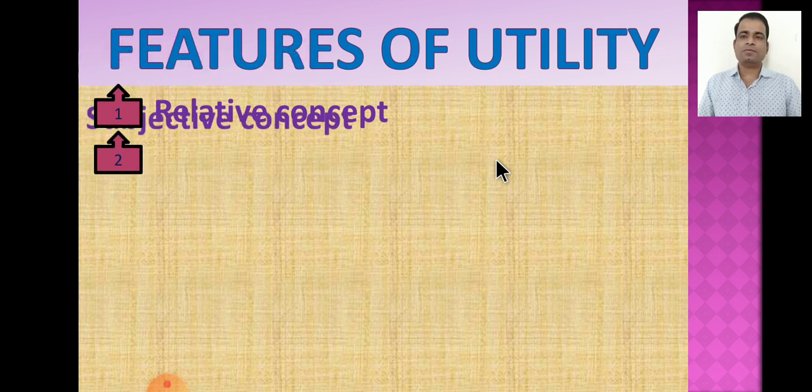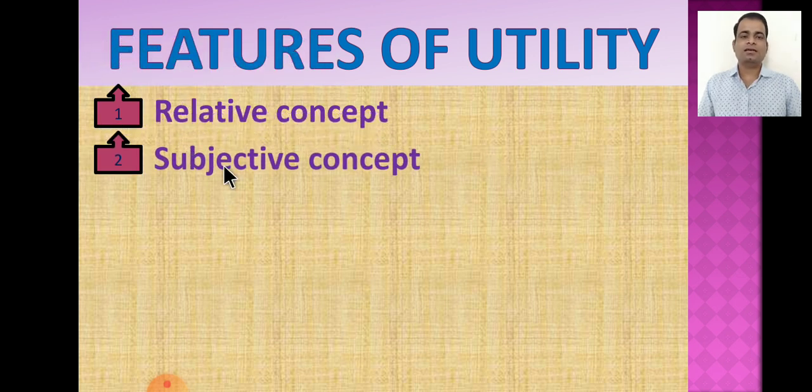Then the second feature of utility is that it is a subjective concept. The concept of utility is subjective. It means the utility of a commodity cannot be the same for all individuals. It differs from person to person. Why does it change from person to person?